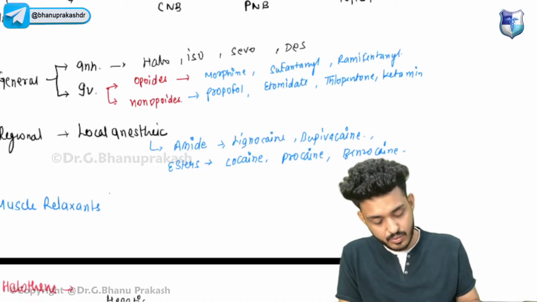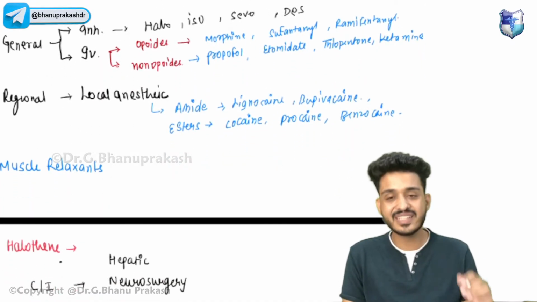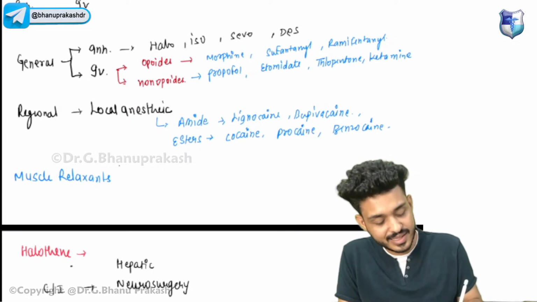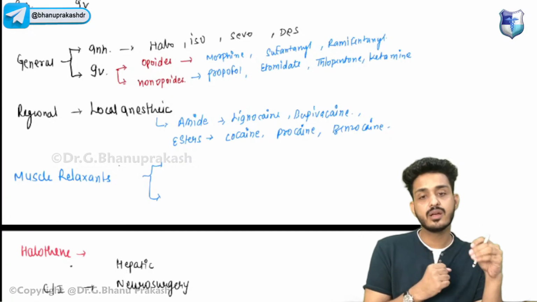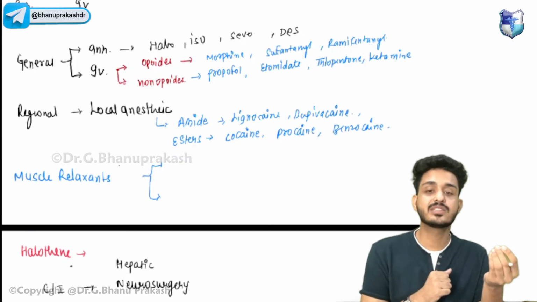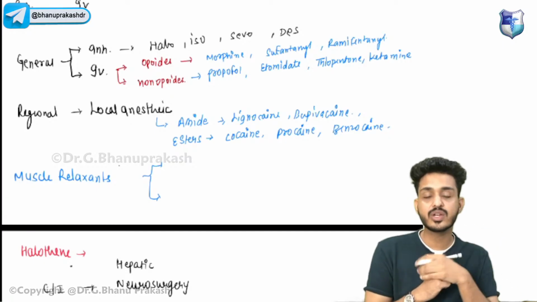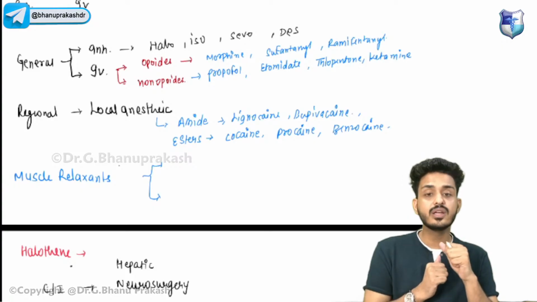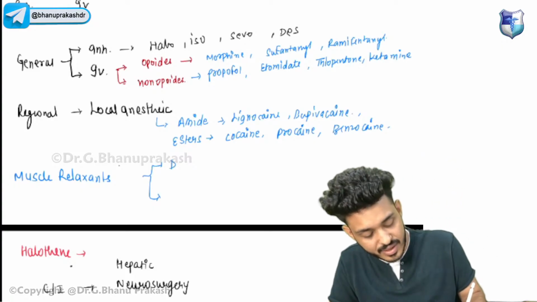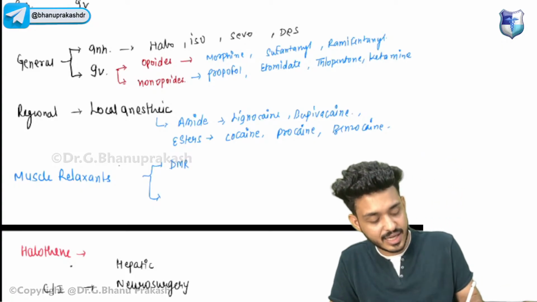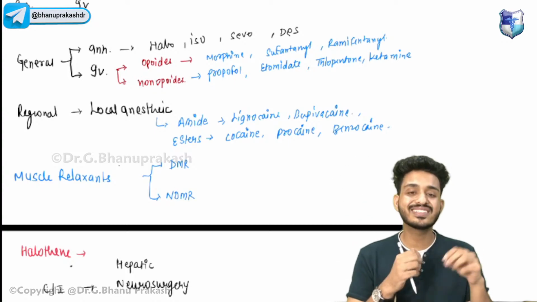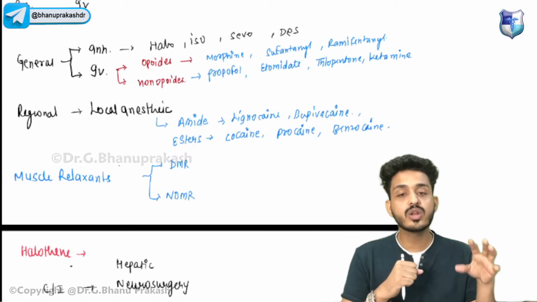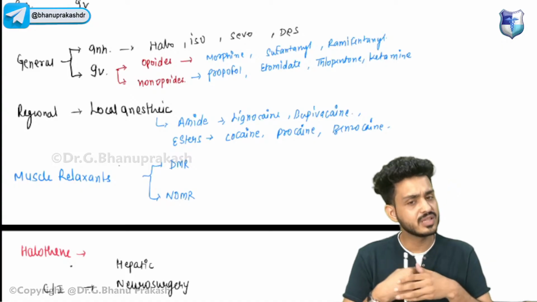Once we are done with both, we will be discussing the muscle relaxants. Muscle has a particular property: when you stimulate a muscle, it requires an optimal stimulus, and if you give an optimal stimulus, it will contract. We have two types: depolarizing muscle relaxant and non-depolarizing muscle relaxant. Depolarizing means you are giving more than an adequate stimulus, so the muscle will get relaxed.